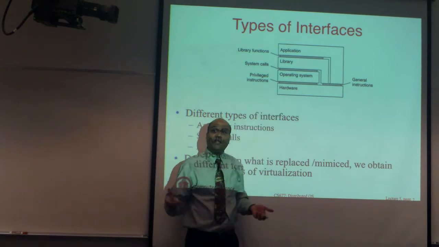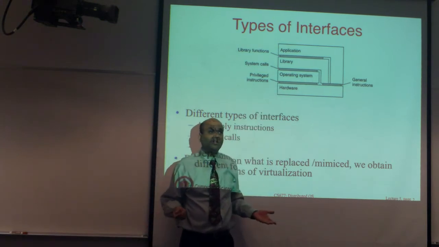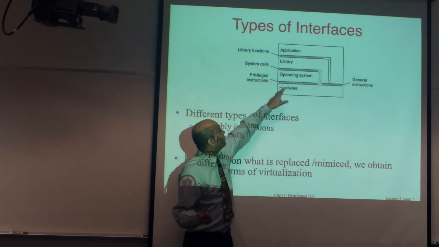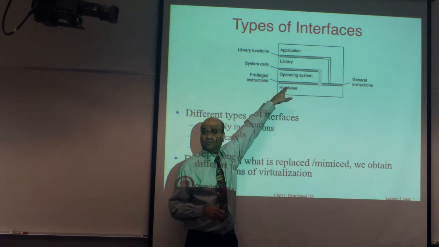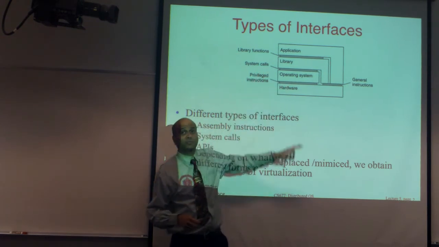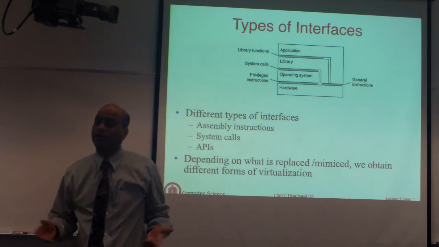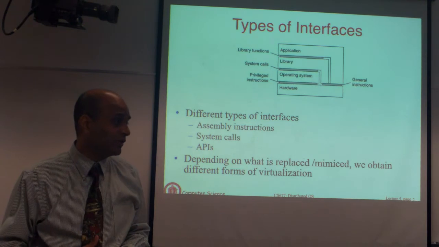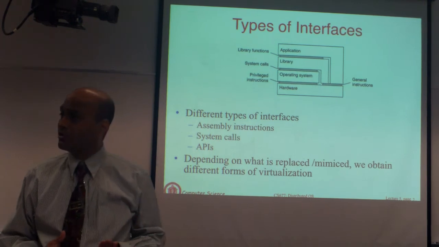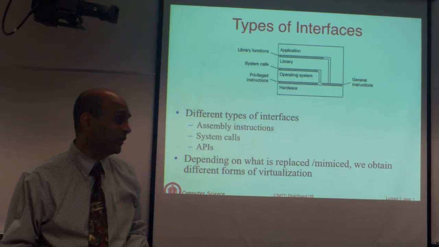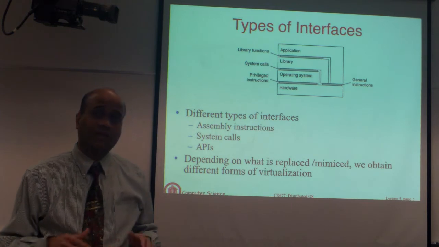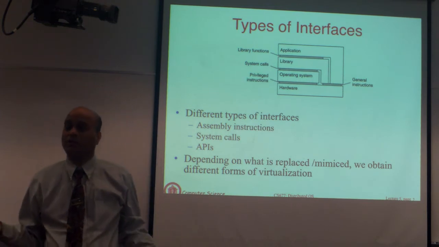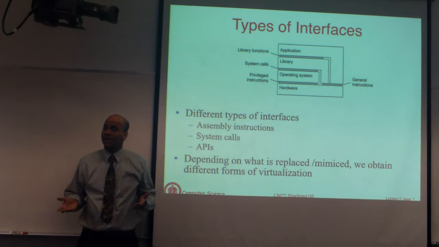If the interface you are trying to mimic, okay, is one OS interface mimics another OS interface, that's OS level virtualization. Okay. You could of course mimic at the application level one interface using another. That's application level virtualization. Okay, JVM or Java Virtual Machine is application level virtualization. Okay, it is basically exporting an abstract Java virtual machine interface at the application level.